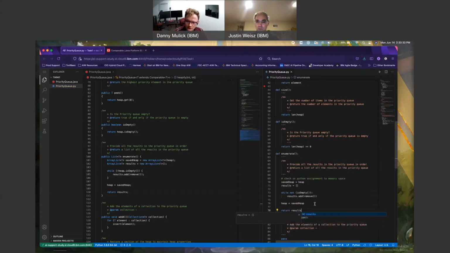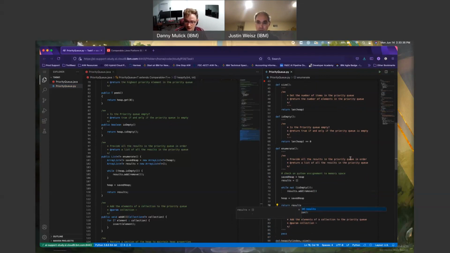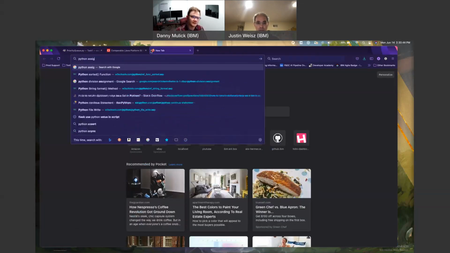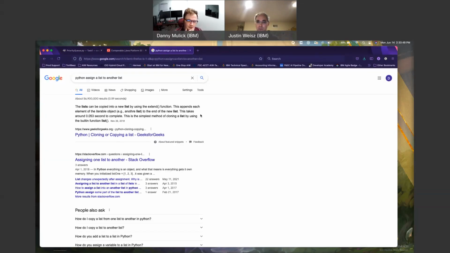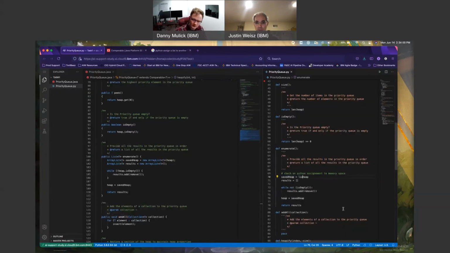Return results. So this is provide all results in a priority queue in order, returns a list in order. Okay. So Python assign a list to another list. This is something extend function. This takes elements to the end of the new list. Simplest method of copying a list is by using the built-in function list. I was actually thinking that, but I didn't want to do it unless I actually said it. Built-in list. There we go. That's one thing I wanted to make sure. Java is more explicit about that, but there we go.